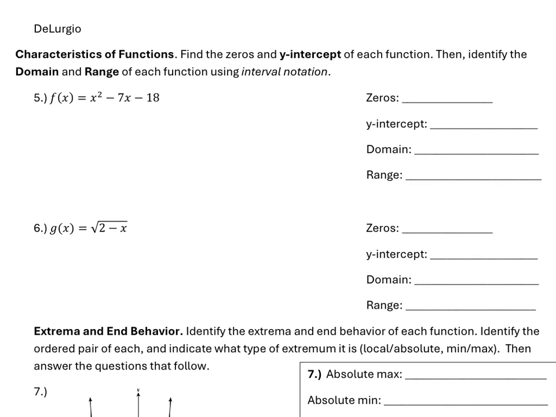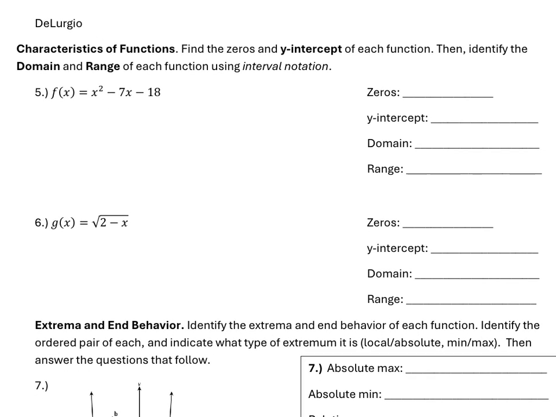All right. Domain and range of functions. We're going to find the zeros, the y-intercept, and then the domain and range of each function. So starting with this, f of x equals x squared minus 7x minus 18. This is quadratic, so we know it's going to have this parabolic shape, and it's going to be concave up because we have a positive a value.